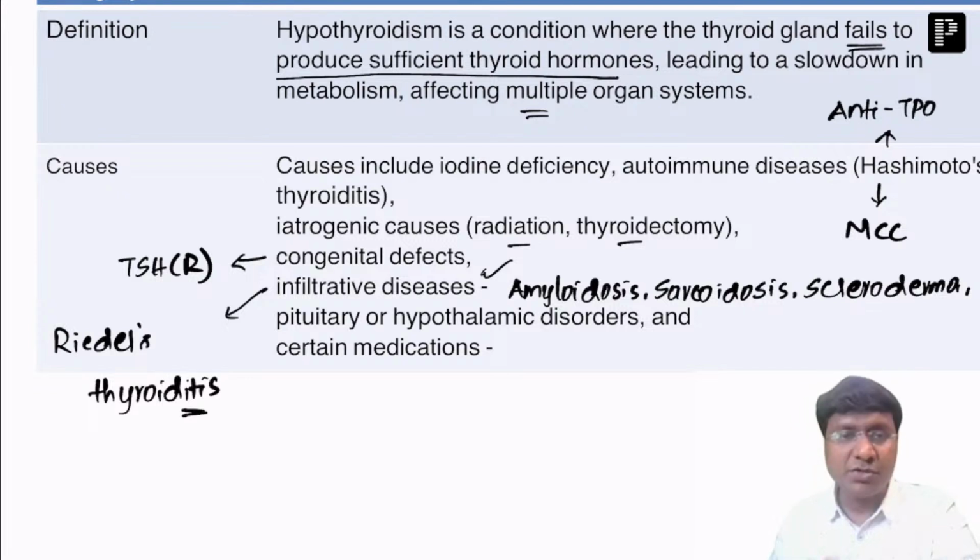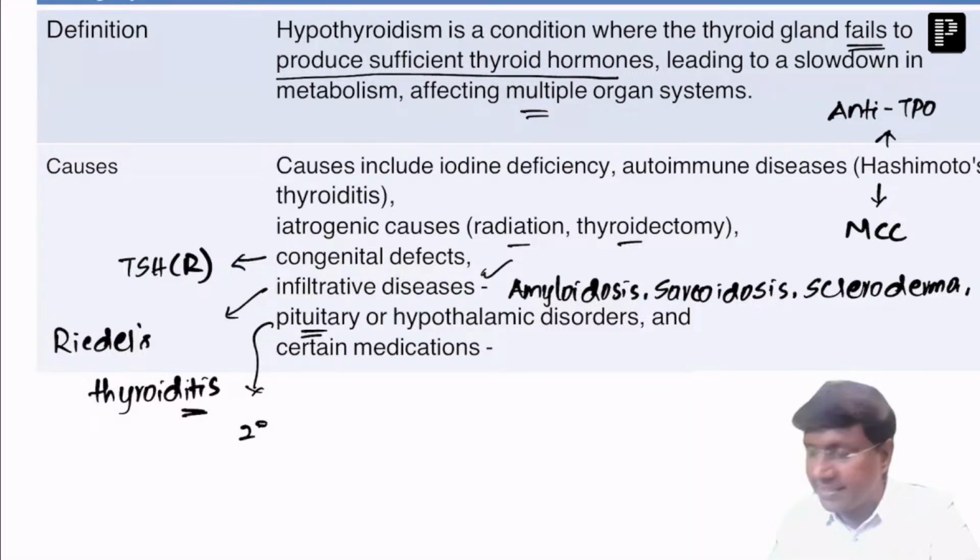In case of Riedel's thyroiditis, the thyroid gland will be very stony hard in consistency. So all these are the primary causes for hypothyroidism: Hashimoto's, the iatrogenic causes, the congenital defects, then infiltrative disorders. Then the pituitary abnormalities come under the secondary causes for hypothyroidism.